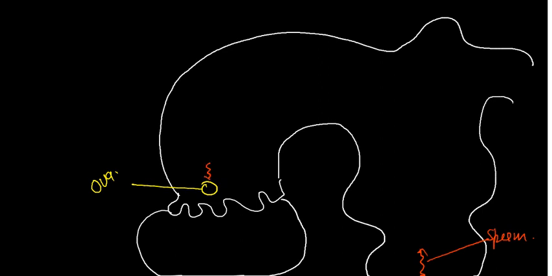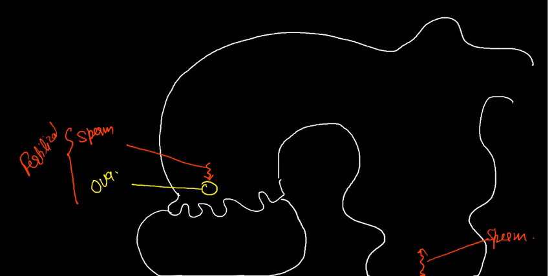Suppose the ova is present here, and from this side the sperm will enter. The sperm will fuse here, then the process of fertilization takes place.